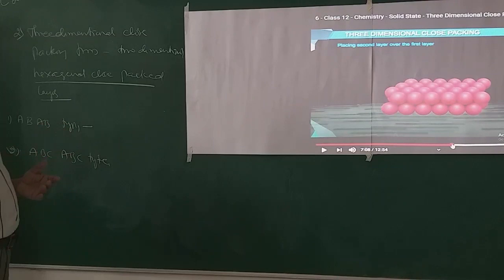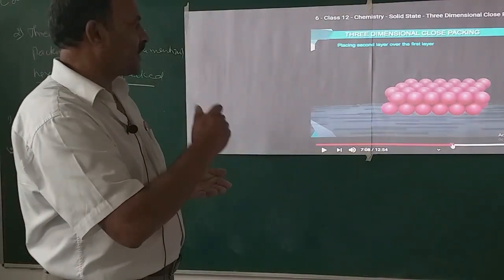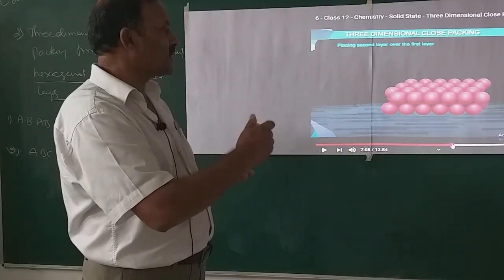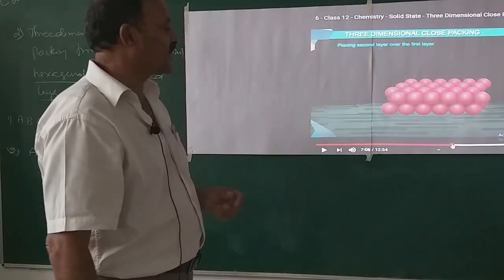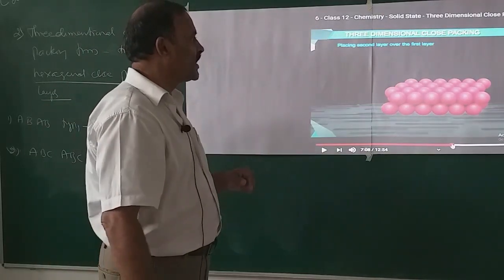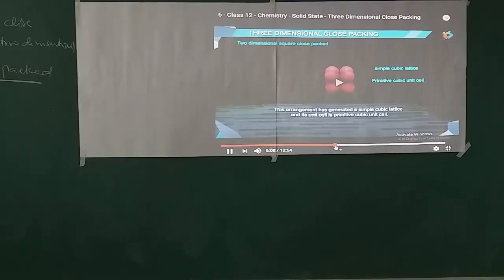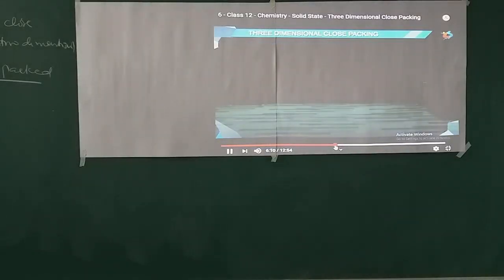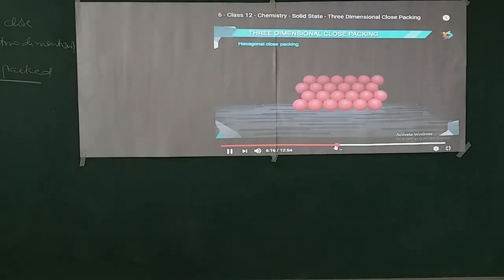So hexagonal close packing, as you know, if the second layer is placed over the depressions of the first layer, you will get hexagonal close packing, and it will be explained in the animation as shown here. Three-dimensional close packing from two-dimensional hexagonal closed pack layers.